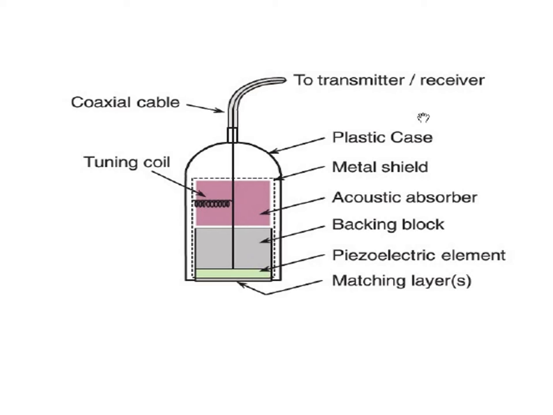So this is the basic ultrasonographic transducer. It is used to create ultrasound energy. This transducer can act in both ways. With the help of electrical energy, it will produce ultrasound energy and pass it to the human tissues. The human tissues will reflect this ultrasound energy back to the transducer. At that time, the transducer will convert the ultrasound energy into electrical energy.